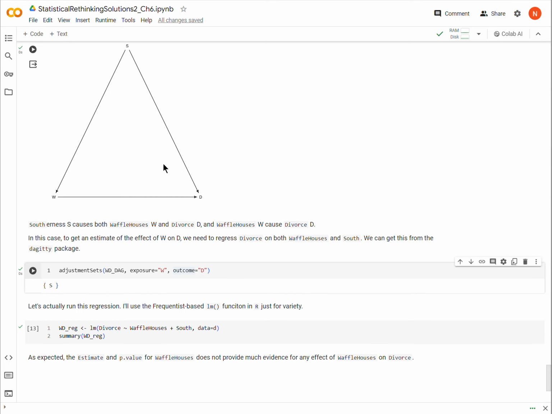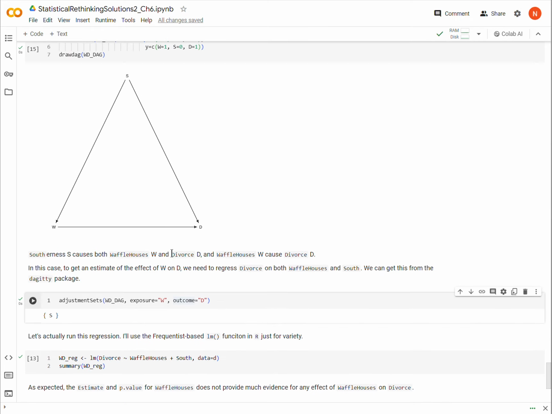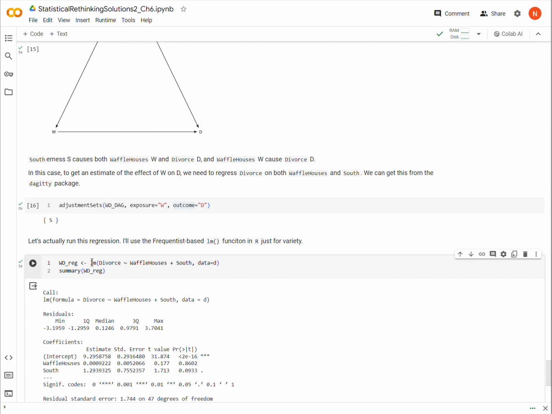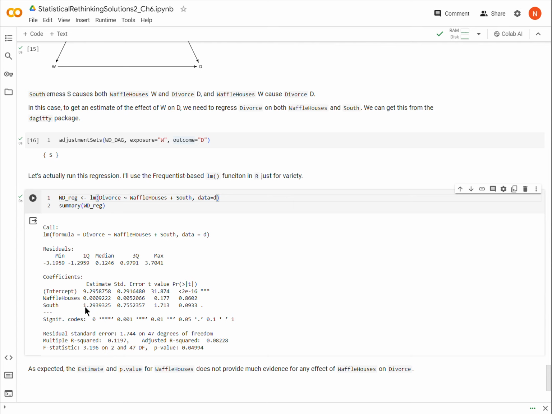Okay. And just for variety, rather than using the rethinking notation that we've been using, or using a Bayesian model, I'll use a frequentist model using just the LM, the linear model function, which is a base function in R. Again, it's not a Bayesian function, it's a frequentist function, but that's okay for our purposes here. So if I run this, here's LM, linear model. I'm regressing divorce on these two variables, okay? And then here's my readout, okay?